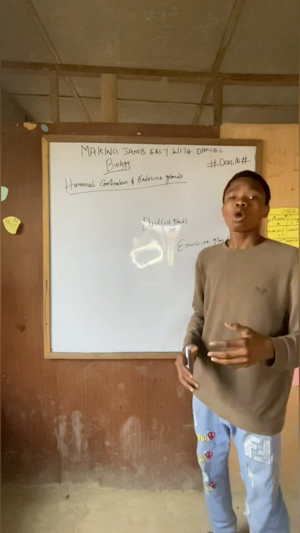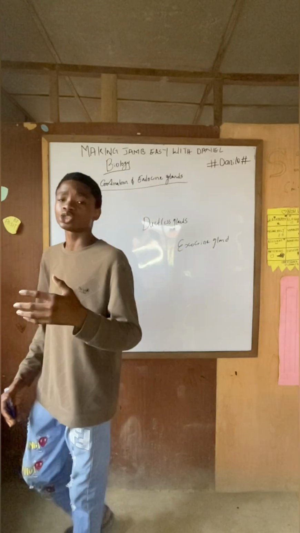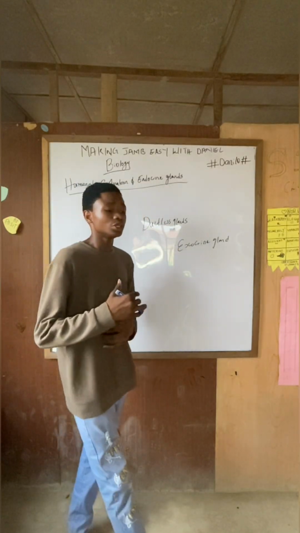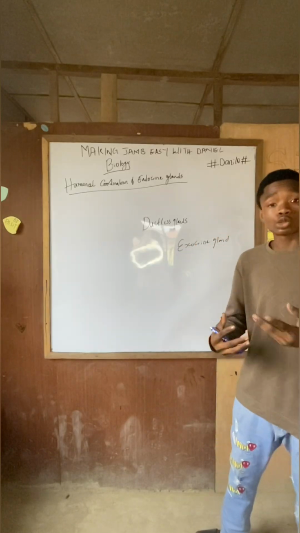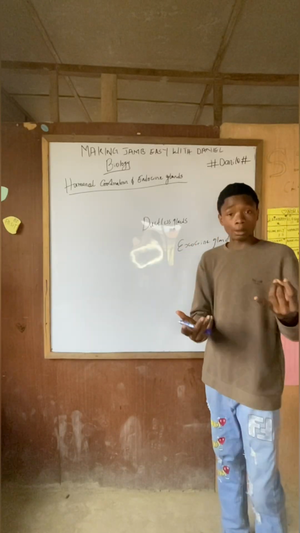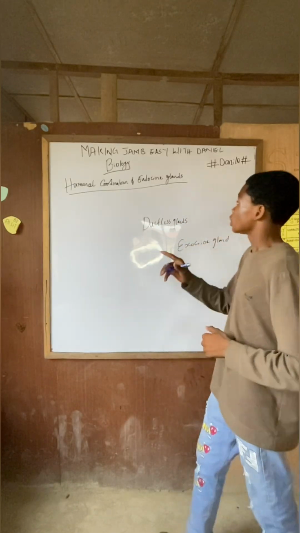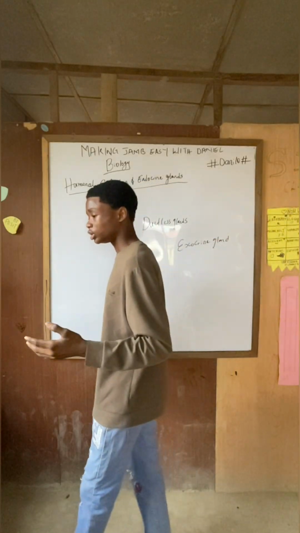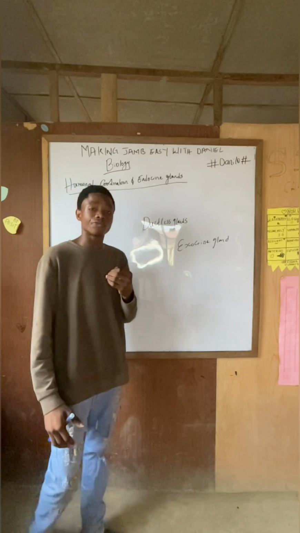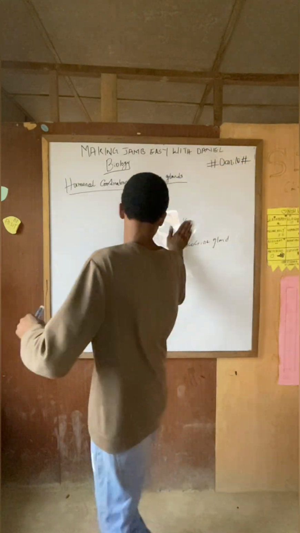Now, what are hormones? Hormones are chemical substances. They are chemical messengers. They are produced and secreted into the bloodstream and transported in the body to their specific target organs to do their work. We have different hormones in the human body. We have animal hormones and we have plant hormones, but in this video, I'll be taking animal hormones. All these must be noted. We have different hormones like adrenaline, estrogen, oxytocin, progesterone, testosterone, and the likes. But first thing first, I'll be taking the endocrine glands, because the endocrine glands produce the hormones.